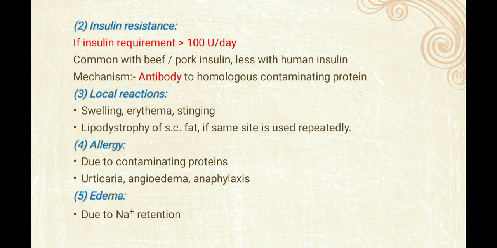It is generally common with beef or pork insulin, but it is less with human insulin. The mechanism is generally antibody to homologous insulin or contaminating protein. Local reactions after injection include swelling, erythema or stinging. Lipodystrophy of subcutaneous fat if the same site is used repeatedly. So this is also one of the common lipodystrophy. Allergy due to contaminating proteins: urticaria, angioedema and anaphylaxis. Edema can be seen due to sodium retention.